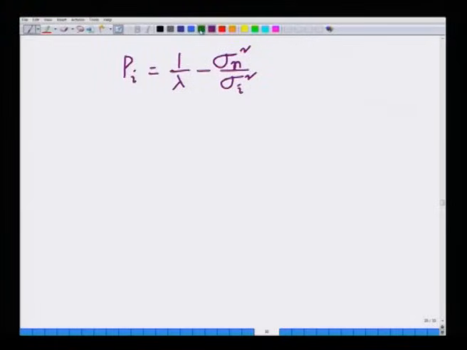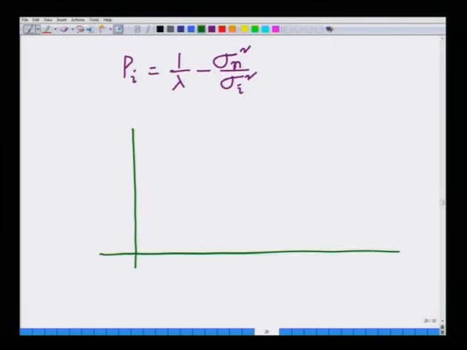So, what I will do is here I will draw a picture of this MIMO communication channel. Here I will draw these different bars corresponding to sigma n squared divided by sigma I squared; this is the smallest bar, this is sigma n squared divided by sigma 1 squared.